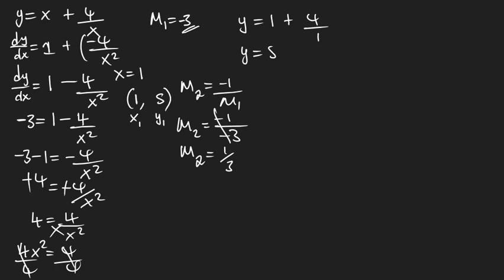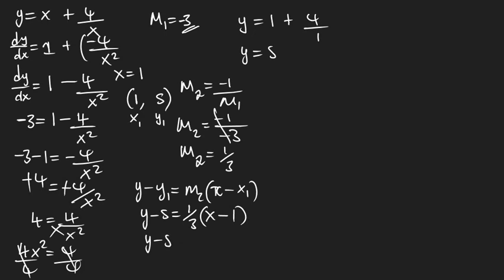Why are we finding gradient 2? Because we need to find the equation of the normal. So equation of the normal is going to be y minus y1 is equal to m2 times x minus x1. So this is going to be y minus 5 is equal to, what is m2? 1 over 3. Then this is going to be x, then this is going to be 1. So y minus 5 is equal to 1 over 3 x, 1 over 3.